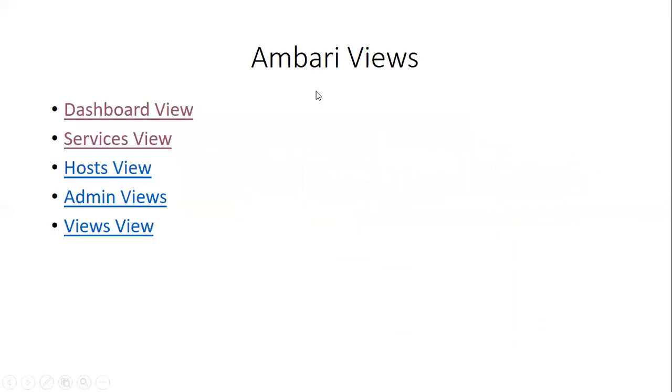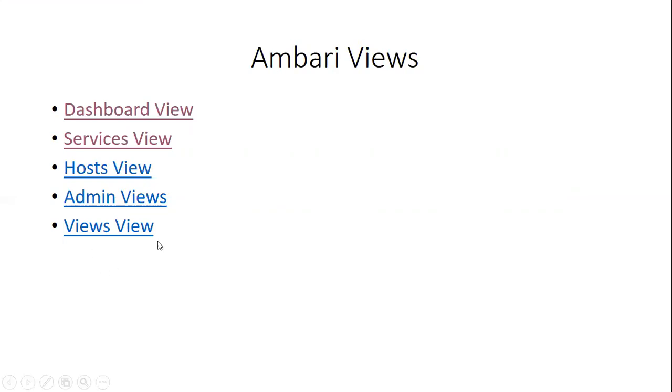Next we have Ambari views. What actually is a view in terms of Ambari? A view is a way of extending Ambari which allows third parties to plug in new resource types along with the APIs or providers and the user interface to support them.